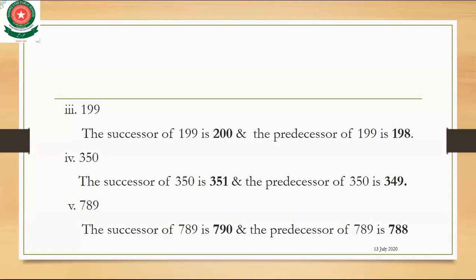The next part is 789. The successor of 789 is 790 and the predecessor of 789 is 788.